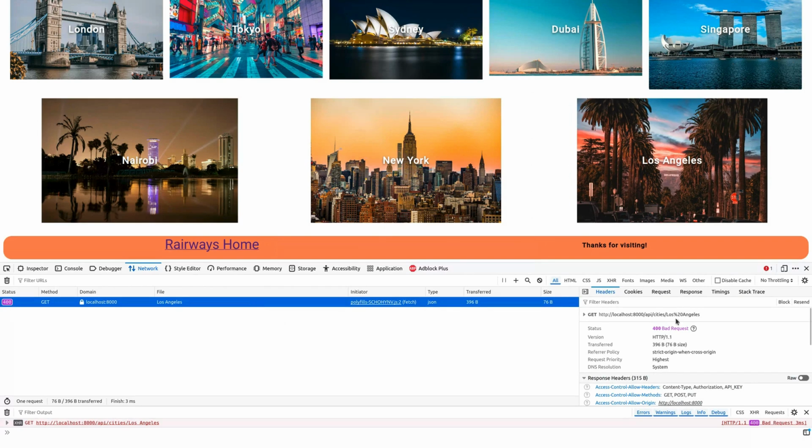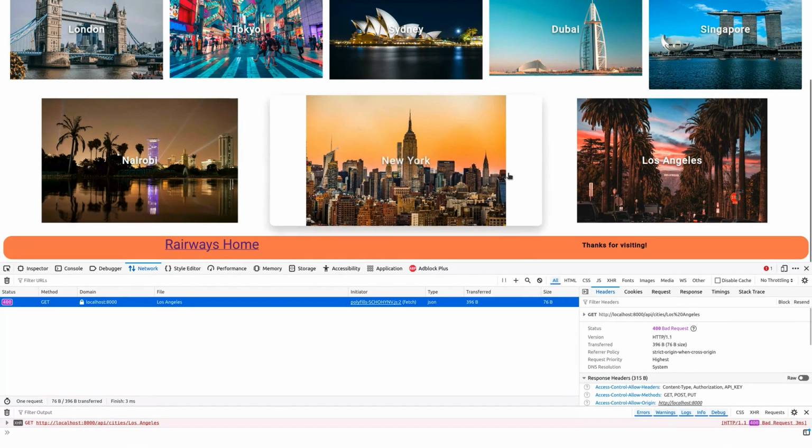We can see that the city name path parameter is actually Los%20Angeles, which is the URL encoded string for Los space Angeles. This is correct behavior from the front end, as literal spaces in URLs are not allowed. Therefore, this looks to be a case of Plumber not automatically decoding path parameters.